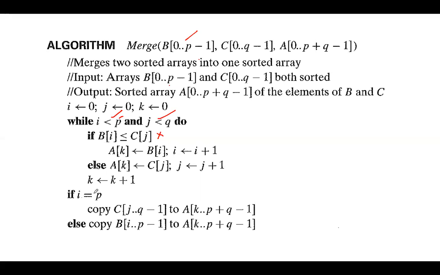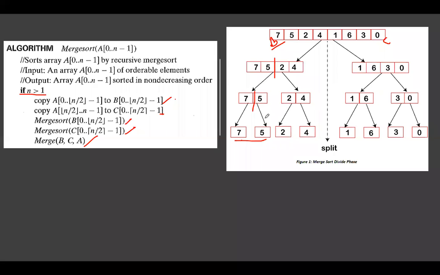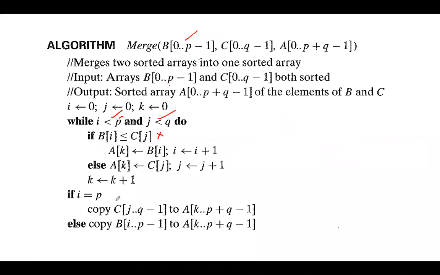And then if I is equal to P, here I value is 0. This condition is not true. Else, if this is not true, then this will come to this part. What you are doing here? Copy B of 0, here I value is 0, to A of K. A of K is incremented already. So what you are copying? First, we have written this 5 into A of 0, and next we will write this 7 into A of K.